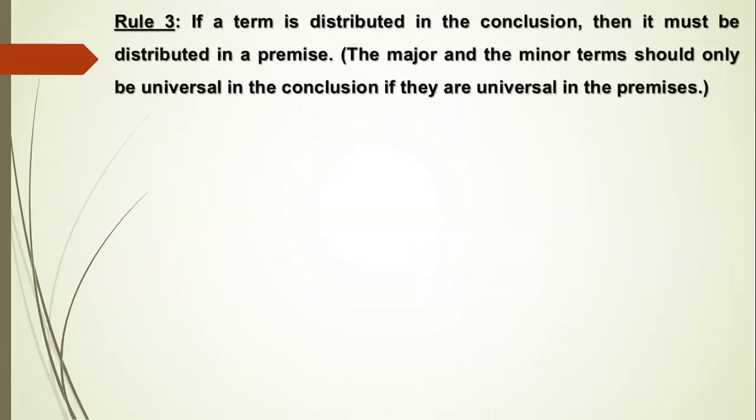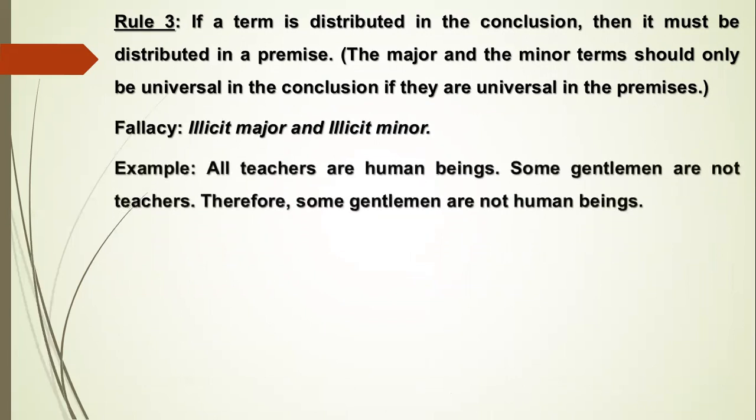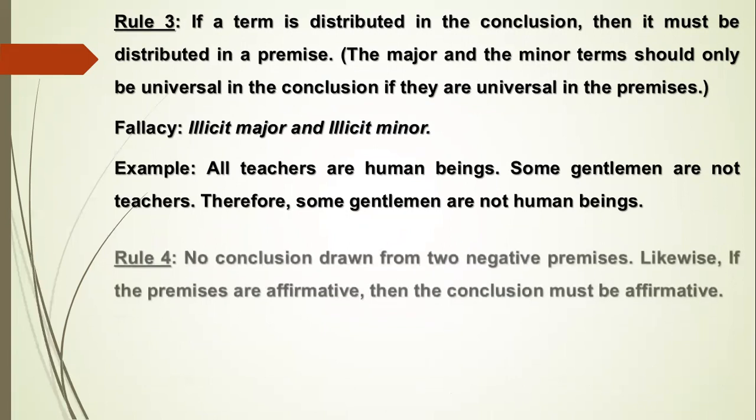For rule 3, if a term is distributed in the conclusion, then it must be distributed in a premise. The major and the minor terms should only be universal in the conclusion if they are universal in the premises. So the fallacy, illicit major and illicit minor. Example, all teachers are human beings. Some gentlemen are not teachers, therefore some gentlemen are not human beings.